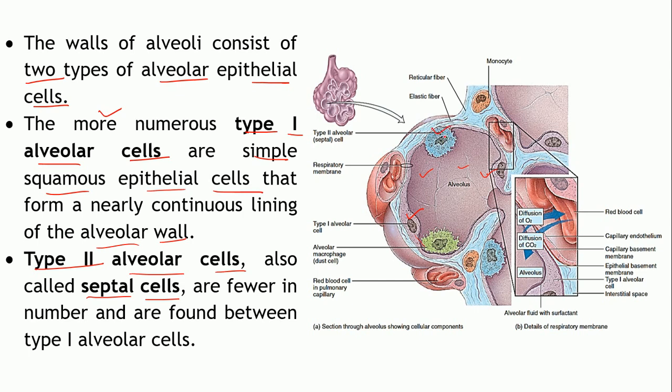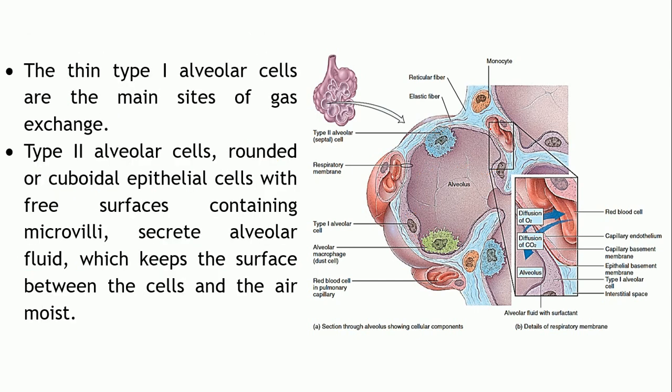The type 2 cells are also known as septal cells, which are present in between the type 1 cells. Now these type 1 alveolar cells are actually the sites of gaseous exchange. So the walls of these type 1 alveolar cells are involved in the exchange of gases.